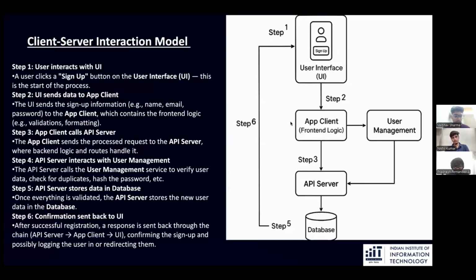The client-server interaction begins when a user signs up via the UI. This data is sent to the app client, which performs basic validations before forwarding it to the API server. The server interacts with the user management service to verify and process the data, then stores it in the database. Finally, a confirmation is sent back through the chain to the UI, completing the registration.